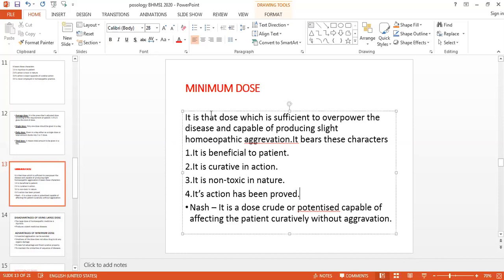इतना ही देना है कि वो natural disease को overpower कर सके, and annihilate at the same time, उसको root से ही निकालना है अपने को, वो natural disease को. And तीसरा उसमें character कौन सा है, and capable of producing slight homeopathic aggravation. हमको पता है कि that aggravation should be very slight, it should be not long lasting. We have seen the three types of aggravation previously only.